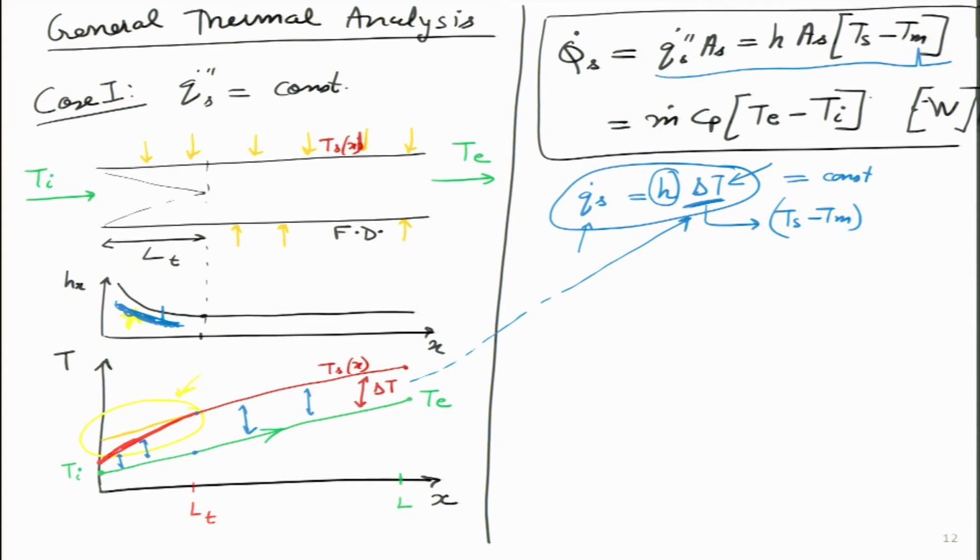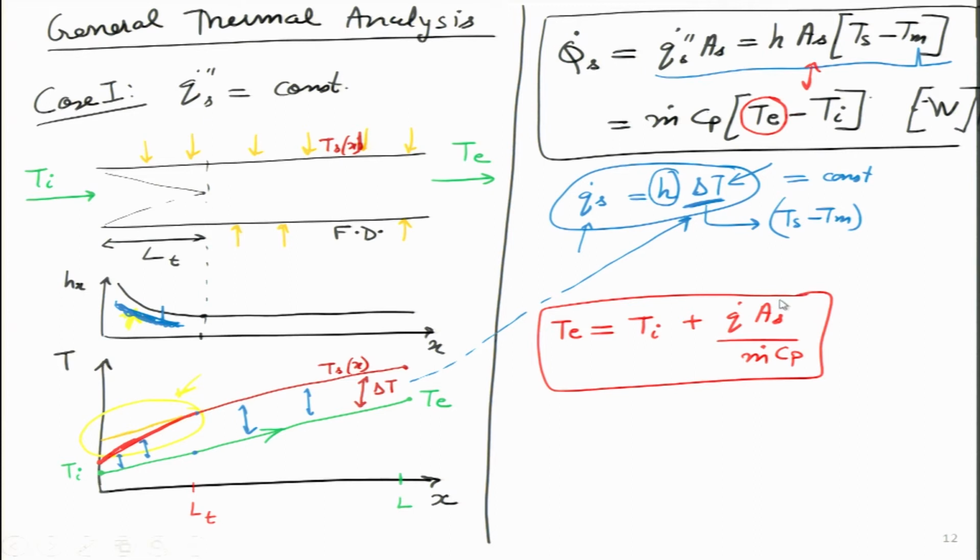So, this is what we are actually getting, and this is the correct form in the entrance zone. Is this point clear? This will also help us figure out the expression for Te from here. If I equate these two equations, I can get the value of Te as a function of Ti. It is simply Te equals Ti plus Q dot As divided by m dot Cp. And similarly, if I equate these two equations over here, I can get Ts value as Tm plus Q dot S by H.